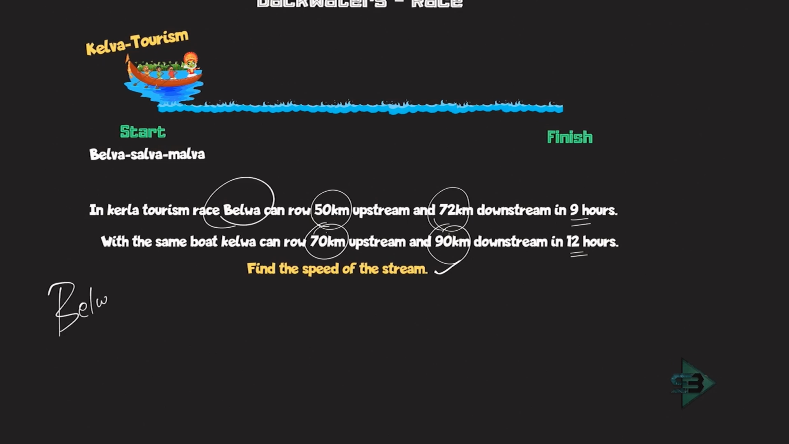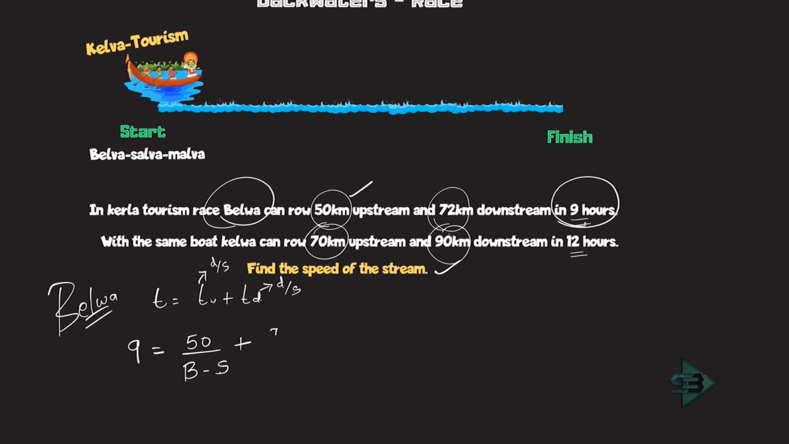The time taken by Belwa, the total time taken is nothing but time for upstream plus time for downstream. And now I know what is the total time taken. It is 9, because this is given to me. Time for upstream will be equal to time is equals to distance upon speed. So what is the distance that is being traveled for upstream? That is 50. What is the upstream speed? That will be equal to B minus S, since it's an upstream, and I'll write here downstream now. Downstream is also equals to distance upon speed. Distance is nothing but 72 upon speed. Since it's downstream, I'll write it as B plus S. That's how I get the equation for Belwa.